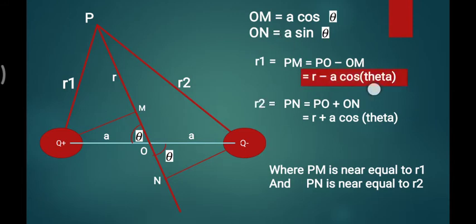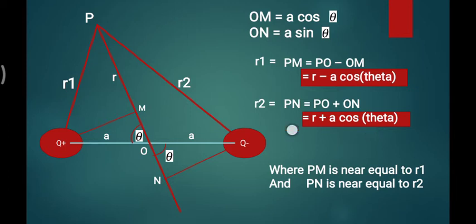So this is your r1 and r2 in terms of r. What is our r1? Total r is lengthier, obviously. So you need to subtract the small part a cos theta. Then r2 is lengthier than r, so obviously r plus a cos theta. What I am trying to explain, please understand. You can see in the diagram also.